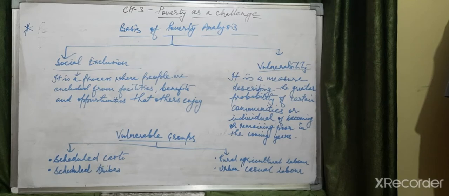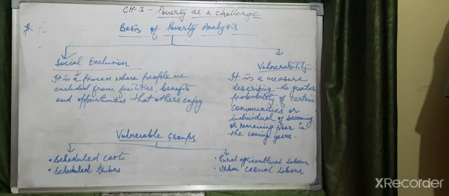If they are not having these things, then they are more vulnerable to getting poor or remaining poor in the coming years. It is a measure describing the greater probability of certain communities or individuals becoming or remaining poor in the coming years. So how vulnerable they are depends on factors like assets, education, health, and job opportunity. Here the definitions are given: what is social exclusion and what is vulnerability.